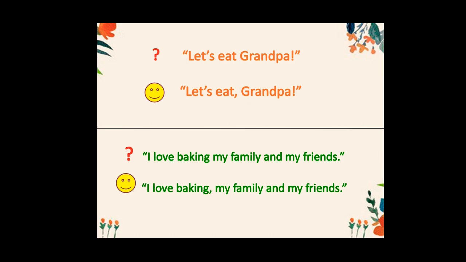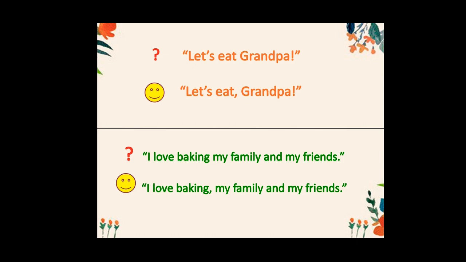If you do not use this comma after eat, you will spoil the sentence because it would give a very wrong sense, as no one eats grandpa, right? So see, just by using a small symbol, which is the comma, we have changed the sense of the sentence.